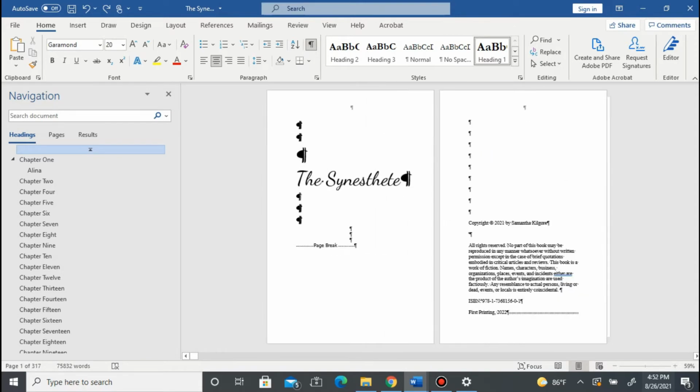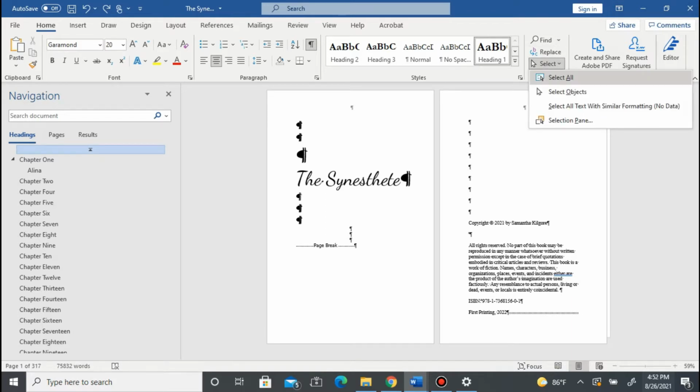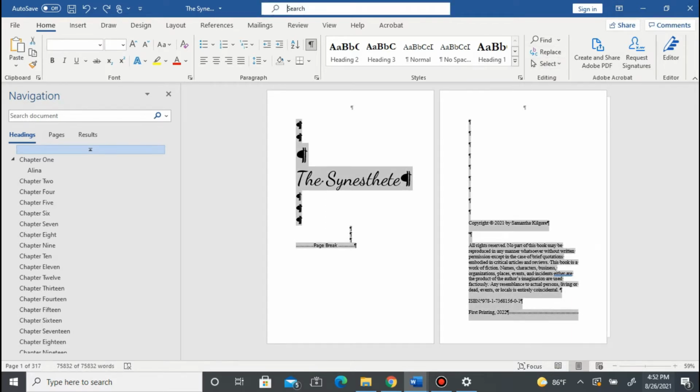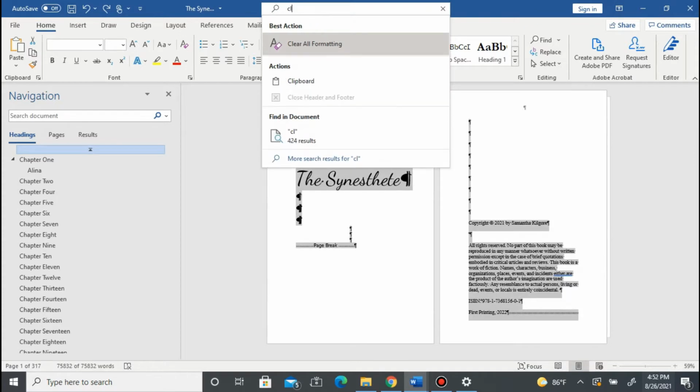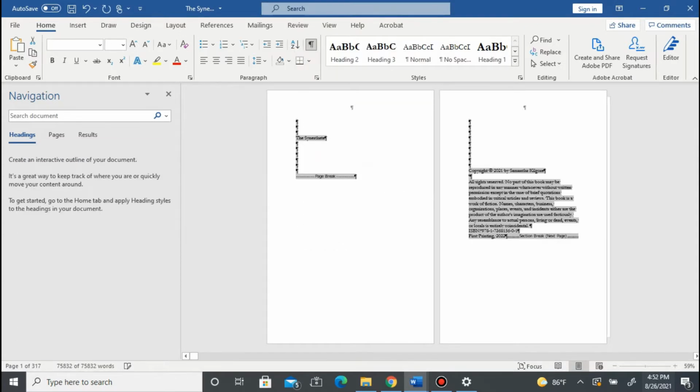So after we have all of that copy and pasted into its own blank document, we're going to select all, and we're going to clear the formatting. Clear all of the formatting. And there we go. So now, if you haven't done it already, you're going to go into your copyright page and add your new ISBN number for your ebook.